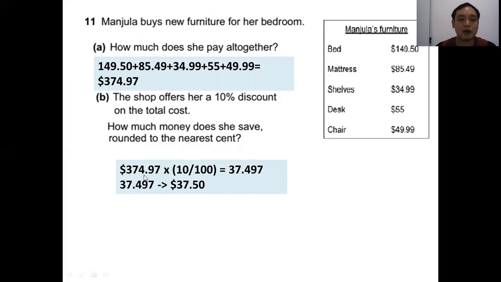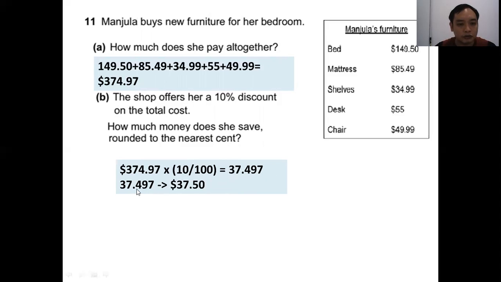So first we find out how much the 10% is. So I take 374.97 multiplied by 10%, that means 10 over 100 parts. So it equals 37.497. Here, this 10% means she doesn't have to pay. So this is the amount of money that she saved. So I have to round it off to the nearest cent.